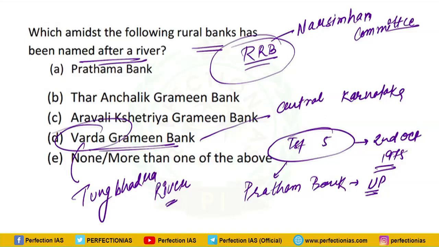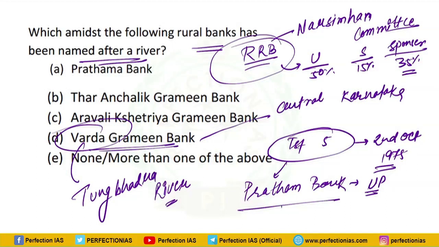It should be noted that in case of RRB, the ownership stake is like this: Union government owns 50% stake, then state government owns 15% stake, and sponsor bank owns 35% stake. Sponsor bank means the bank which is sponsoring that particular RRB. For example, this Pratham Bank was sponsored by Syndicate Bank.